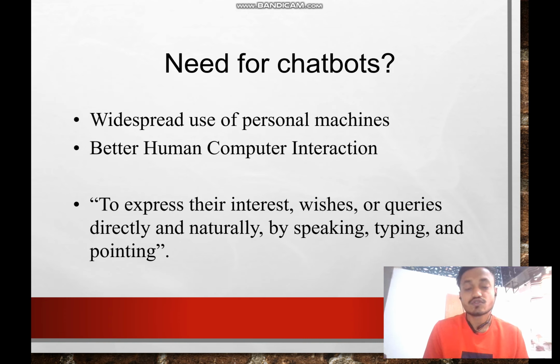Chatbots are also more accurate than humans because they have a purpose, they have questions, they have answers. If they don't have an answer, they simply shift the call to a human representative. It also saves time and sometimes gives feedback to the user.